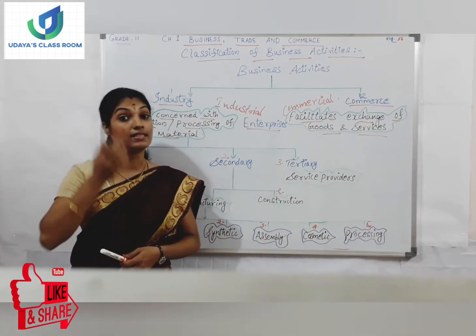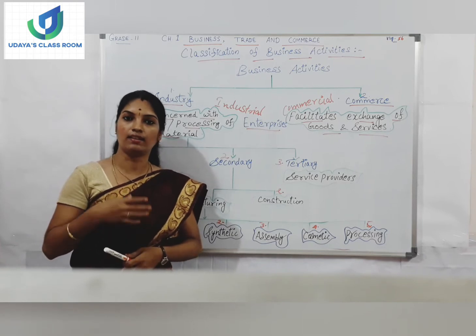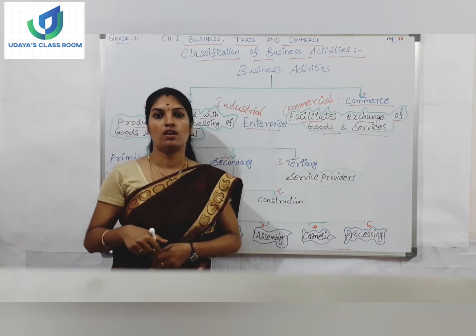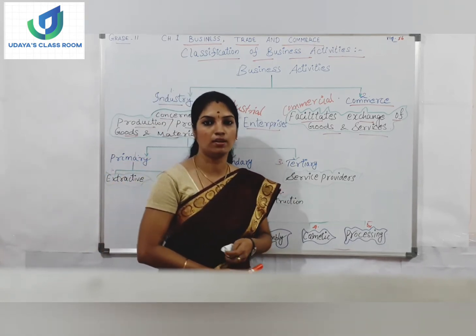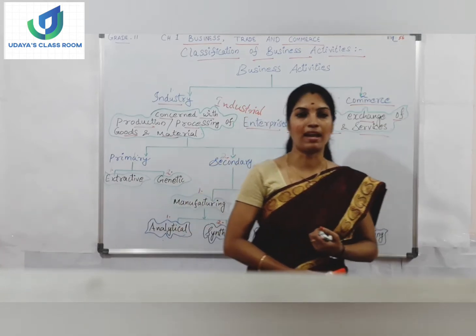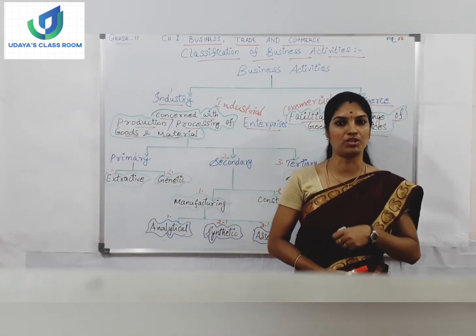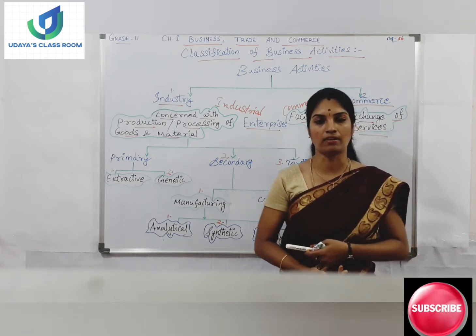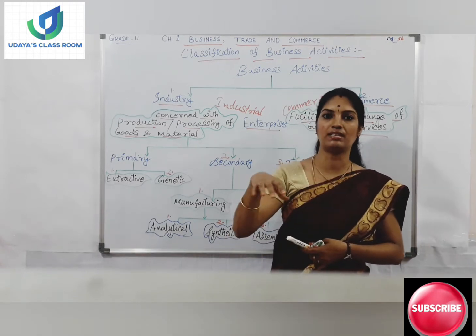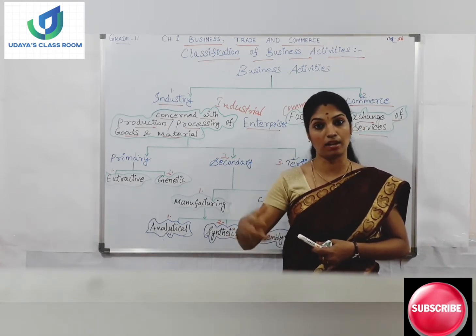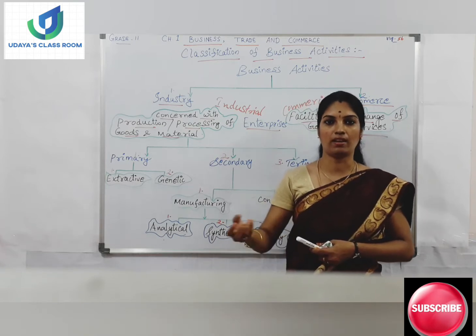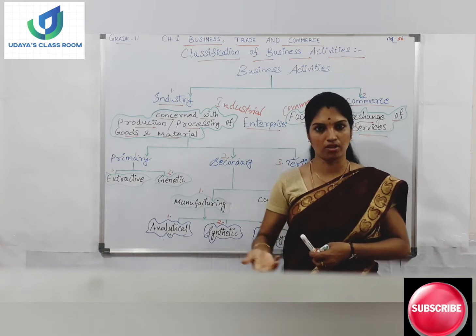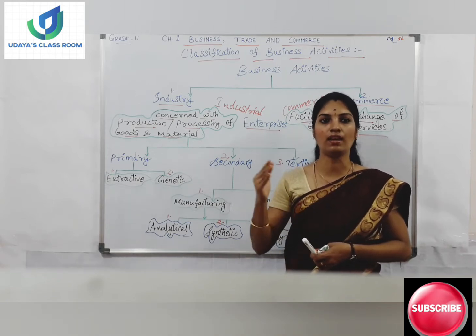And what exactly is the industry doing? Industry will either be producing the goods or processing the goods. How will the industries be processing the goods? Using mechanical appliances and technical or professional skills, right? If you take a processing industry like the sugarcane industry, sugarcane will be sent, and from that they will be extracting and processing, and then we will be getting sugar and all other things, right? So industries will be engaged in the production process or in processing the goods.